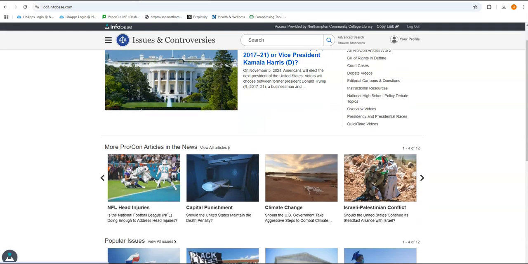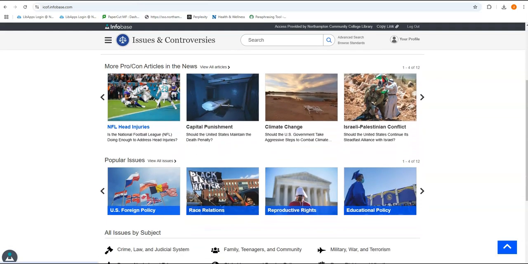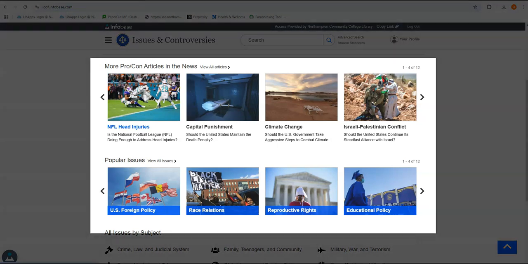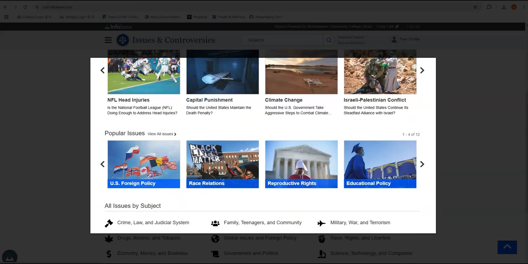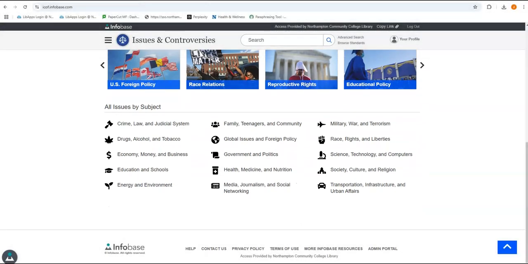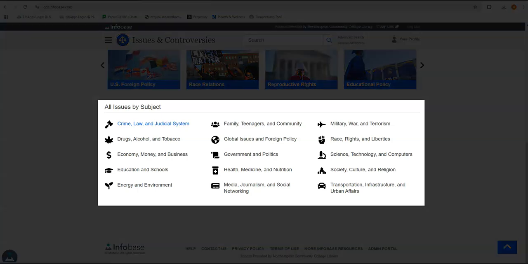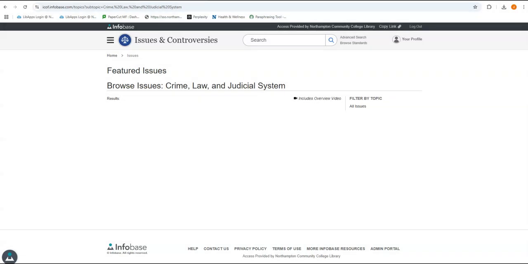If we go back to the home screen, you can see we looked at the presidential election article, but all these will be laid out very similarly. NFL head injuries, capital punishment, they'll be laid out the same way as what we just saw. And you can browse. There's all kinds of stuff. Let's say if we wanted to dig a little further into crime, law and judicial system, and there's any number of reports that will come up.